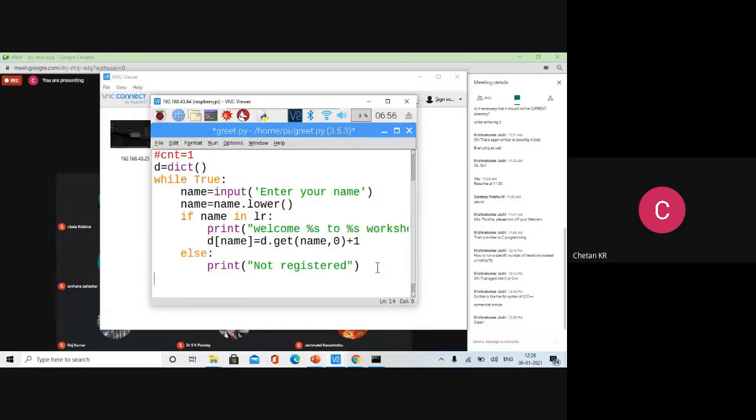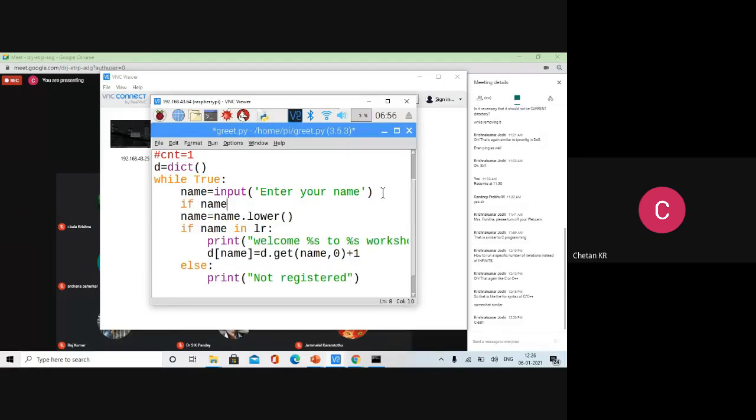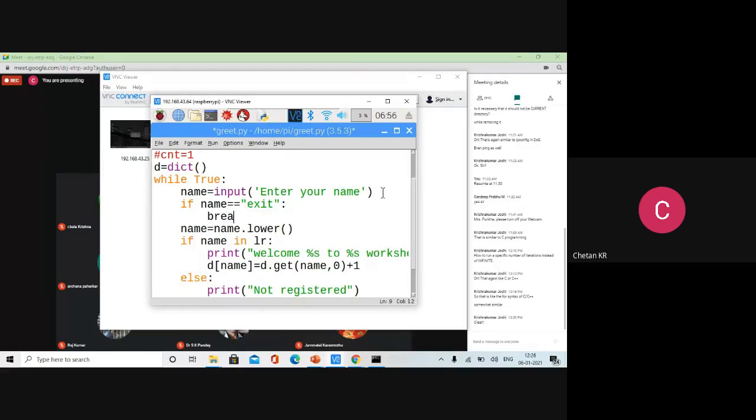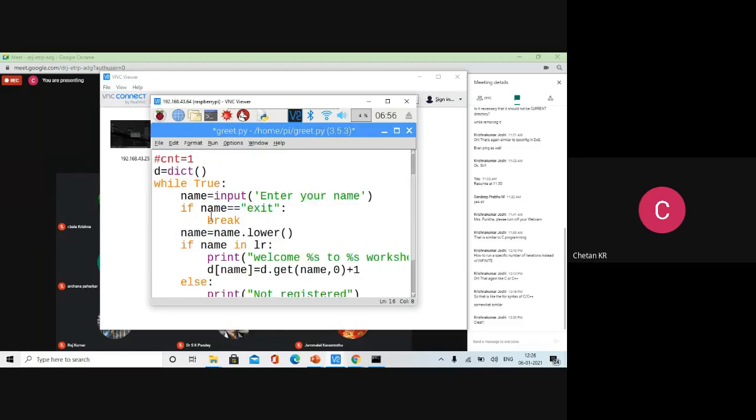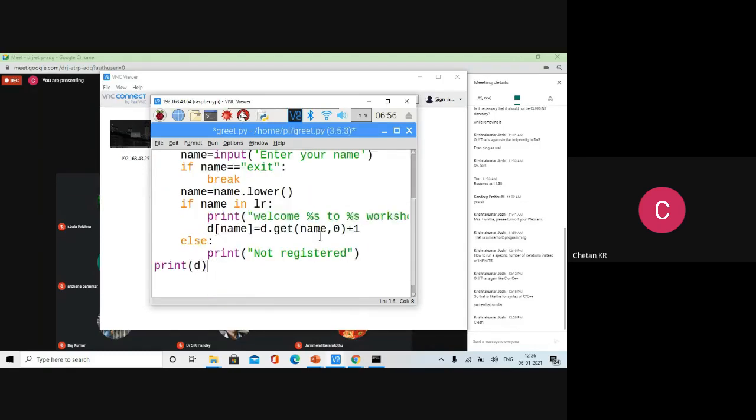Okay, we have to check whether the user wants to terminate the program. How to terminate the program? You can directly check here: if the user gives exit, just break. You keep on running the system, and then there should be an endpoint, otherwise the program will never end. Then print the dictionary, what you have accumulated so far. So you create a dictionary, check whether the user is pressing exit, come out, and then print the dictionary. User-wise, you store the counter.